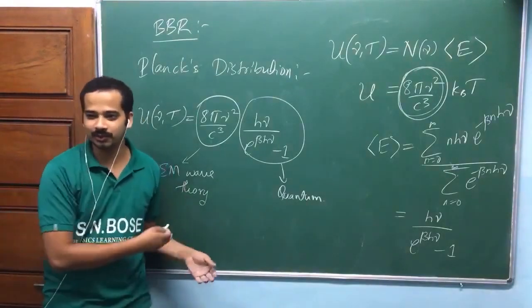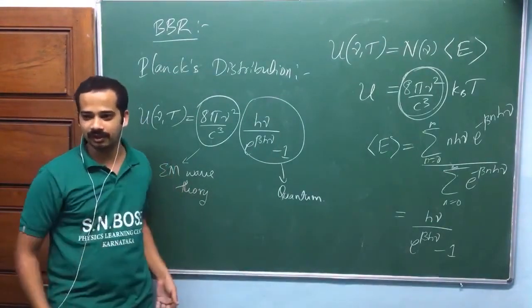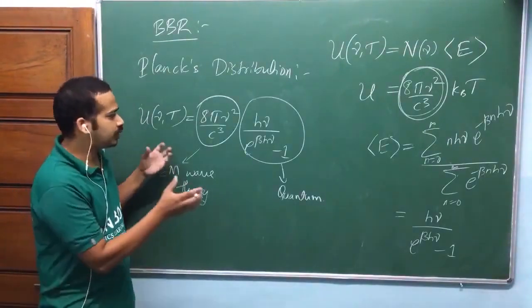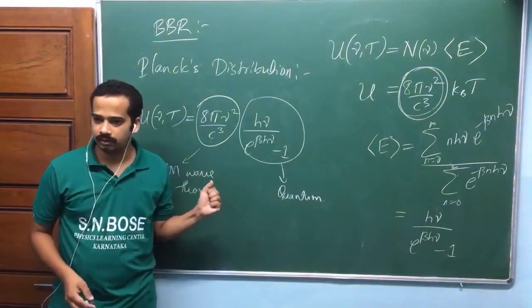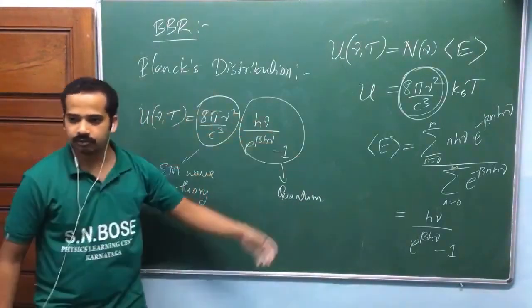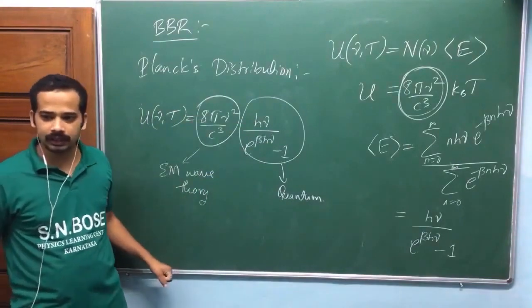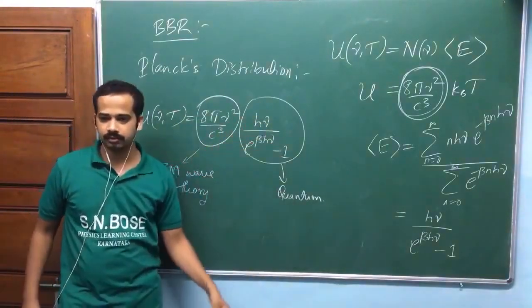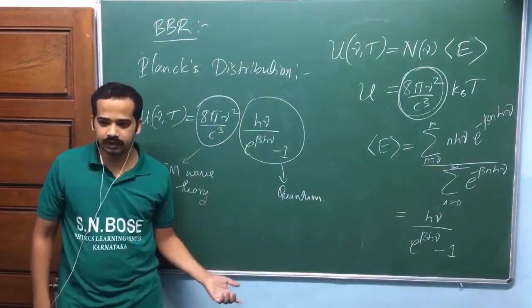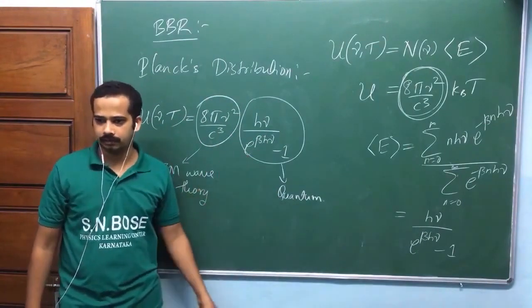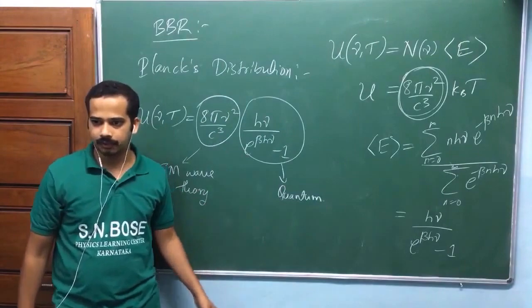Now look at it. You ask some questions here, isn't it? I faced some trouble, and I try to develop that one, isn't it? He faced a lot of trouble in explaining this to students. This is not correct. How can one part be from classical, the other from quantum, and you club them and make one equation and explain that? That's why this derivation is not completely correct. Are you getting my point?